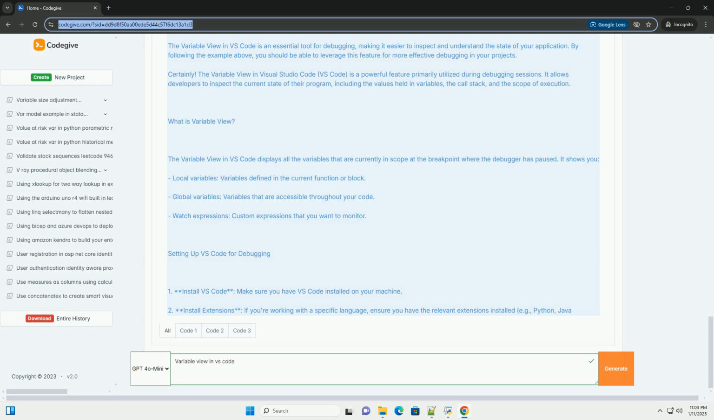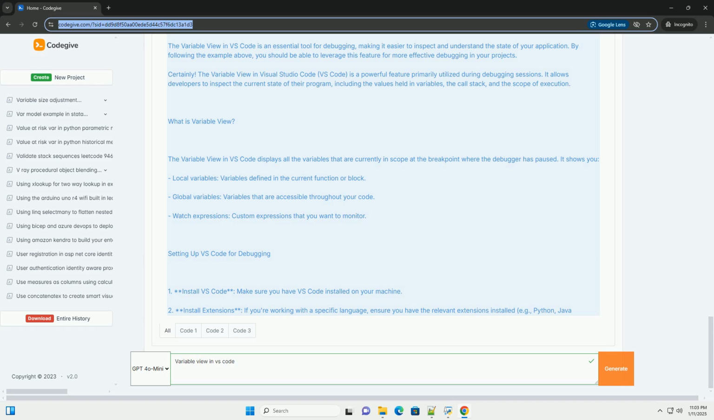4. Use the variable view. Once the debugger hits the breakpoint, look for the Run and Debug side panel, usually on the left side. Click on the Variables section. Here, you will see local variables, number1, number2, and total will be listed with their current values. Global variables, if any, will be displayed as well. Example of variable view output. When you hit the breakpoint, the variable view might show something like this.